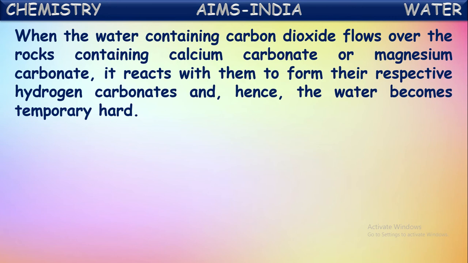Now, when the water containing carbon dioxide flows over the rocks which contain either calcium carbonate or magnesium carbonate, these two are generally present in the rocks in the earth.